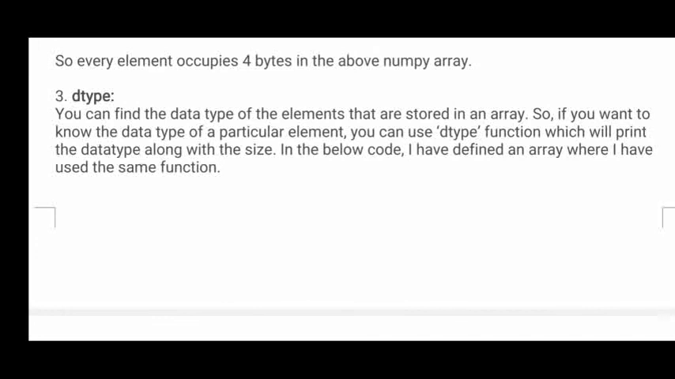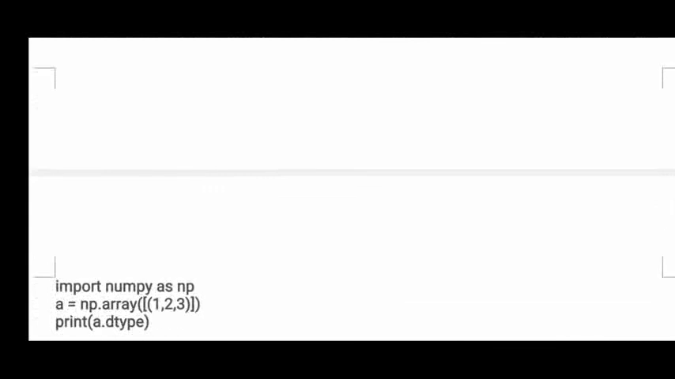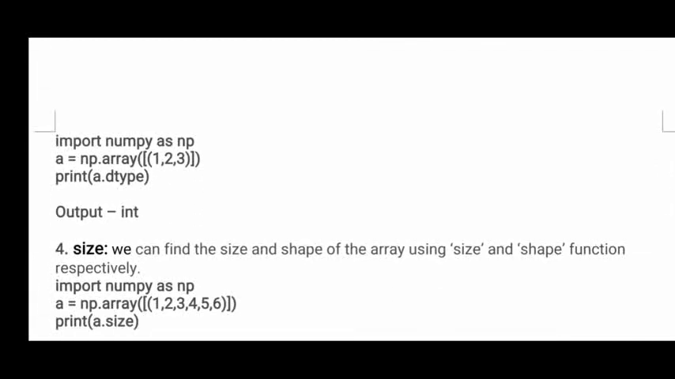Now the next one is dtype, data type. dtype here is nothing but the data type. Using the dtype function, we can find out the data type of each and every element stored in the array, whether it is an integer element, a float element, or whatever type you are storing. See here, import numpy as np. Now np.array 1 2 3, all are integers. So in the output below I have an int. We used the a.dtype function.